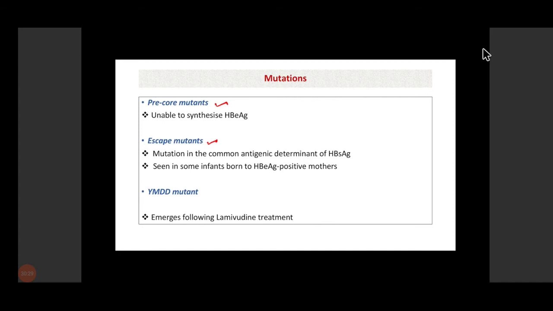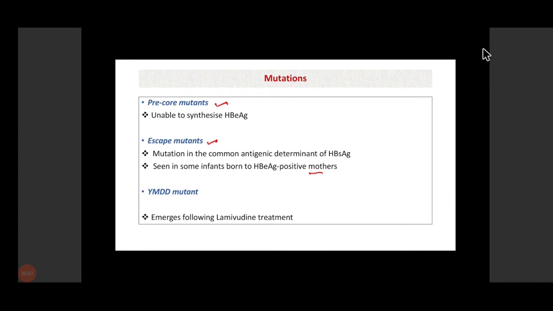It is generally seen in some infants born to mothers who are positive for hepatitis B E antigen in their serum, and also in certain individuals who have undergone combined immunization, both active and passive.